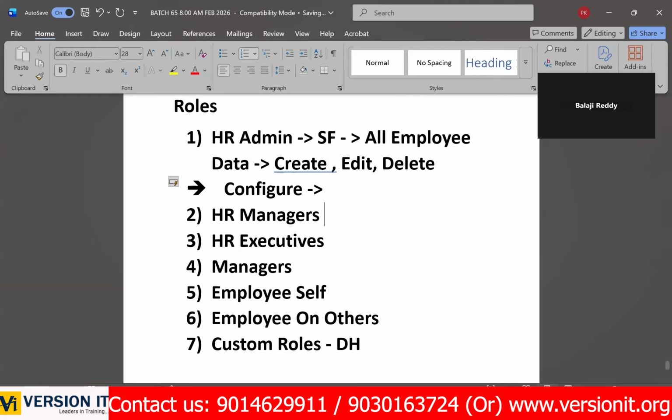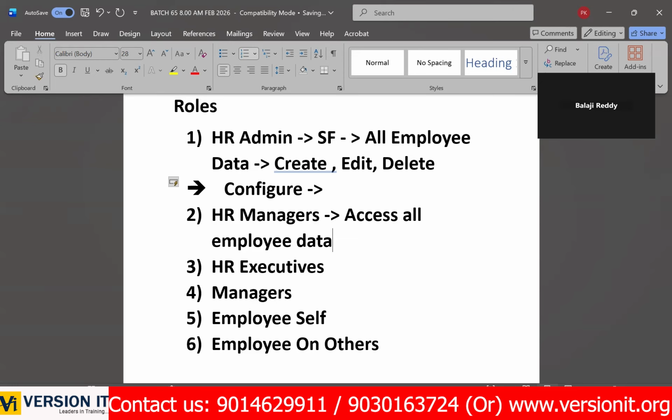As an HR manager, in your login, you can access all employee data. Yes or no? And as a manager, you can edit employee data.